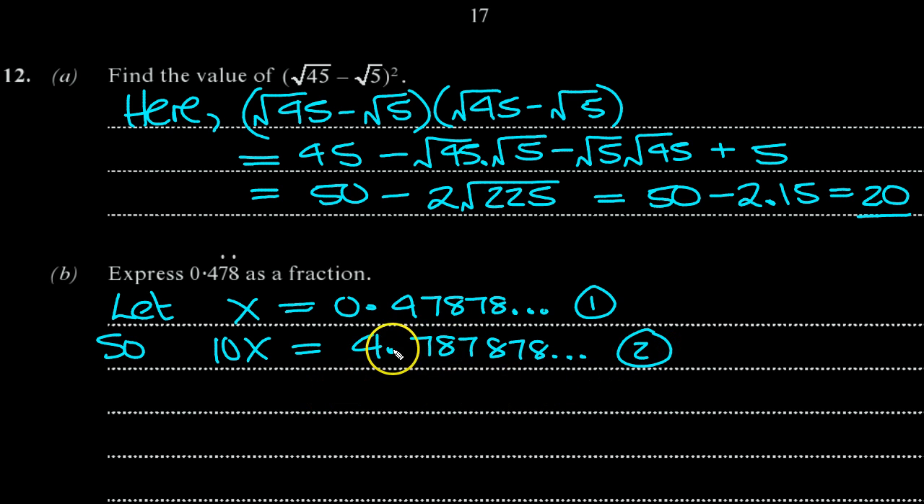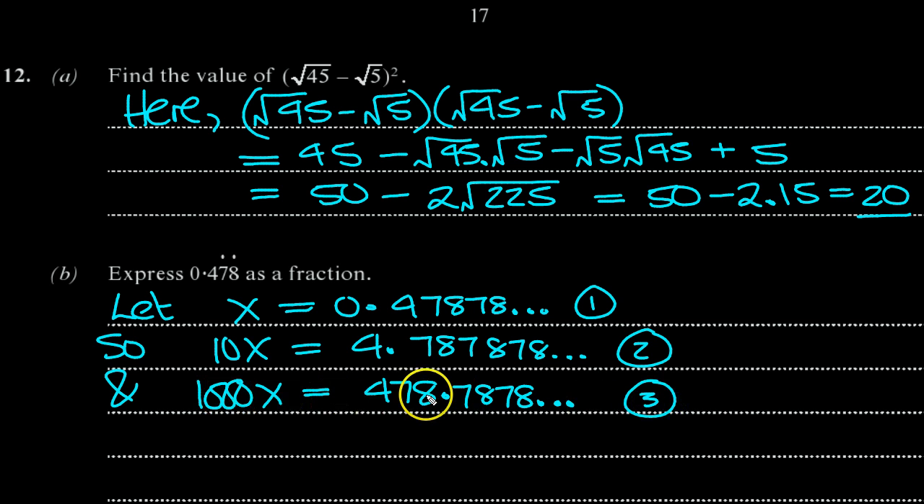Now we've got 4.7878. If we move the point over to here, 478, so times this by 100. So 100 of these, which is 1000x, will equal 100 of these, and that moves the decimal point over twice: 478.7878. Okay, so now we've got something we can take away from each other and just leave a number on this side. 1000x, so 3 minus 2, that gives,